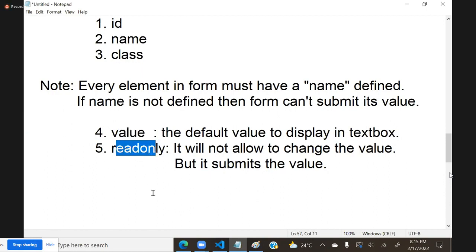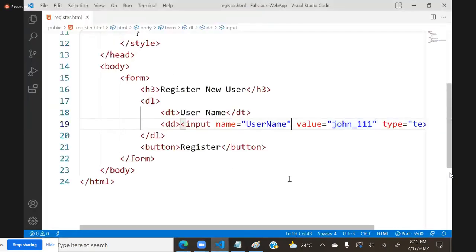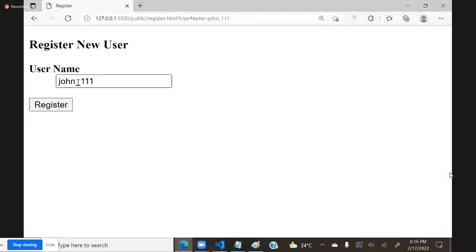Read only. You see here, currently I can change this, but I don't want to change it. I need to fix this. Then I can simply add the option read only. When I define read only, now I cannot do any modification.